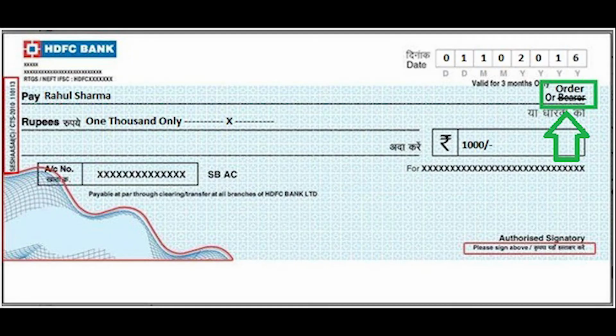This is because if such checks are lost, the finder of the check can collect payment from the bank. When the word bearer appearing on the face of a check is cancelled, and in its place the word or order is written on the face of the check, it is called an order check. Such a check is payable to the person specified therein as the payee, or to anyone else to whom it is endorsed, meaning transferred.